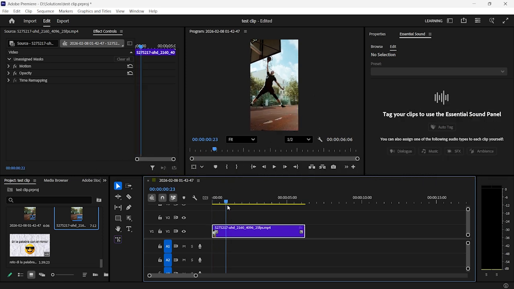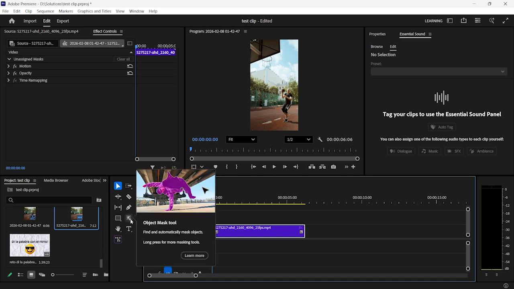In my case, I have this video right here, and let's say I want to blur the person while it's moving. So all you need to do is open Premiere and go to your project, and then go to your toolbar, where you will find the Object Mask tool.